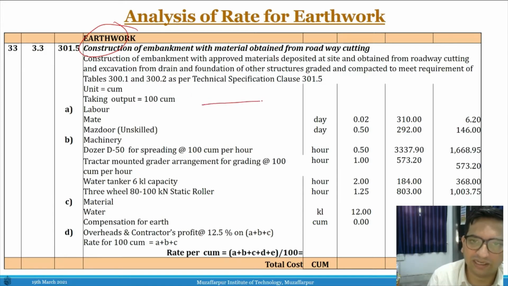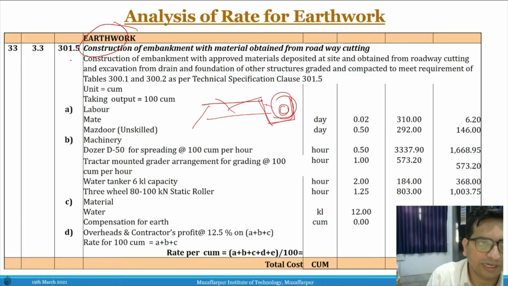You want to build the embankment of a road through the cutting from its sides. By cutting this material you are trying to build this embankment. So this is one of the components, or maybe we call it an item.